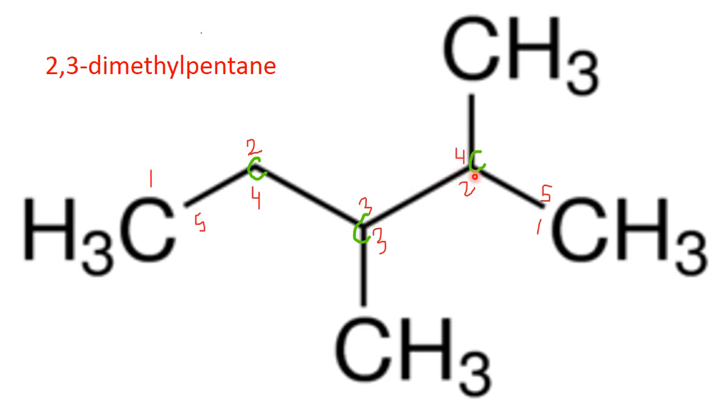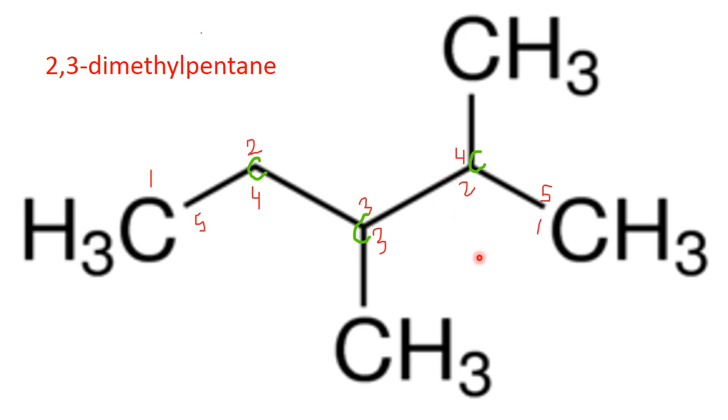Now there are 2 branches attached to pentane, and if I number from the left hand side, my branches will get numbers 3 and 4, and if I prefer to count from the right hand side, my branches will get the numbers 2 and 3. So this is the lowest as compared to 3 and 4.